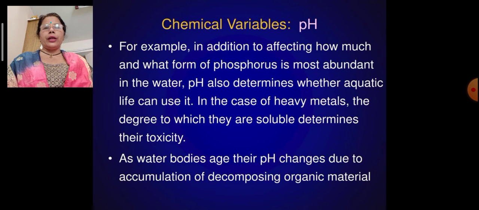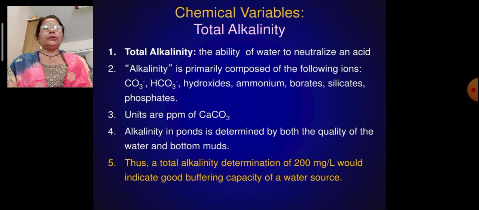Likewise, we are now suffering from lead toxicity in the oceans as well as in rivers, and it contaminates the whole aquatic life, and now it is being detected in the human body too. So it is toxic, and aquatic life as well as human life is in a danger state. As water bodies age, their pH changes due to accumulation of decomposing organic material.